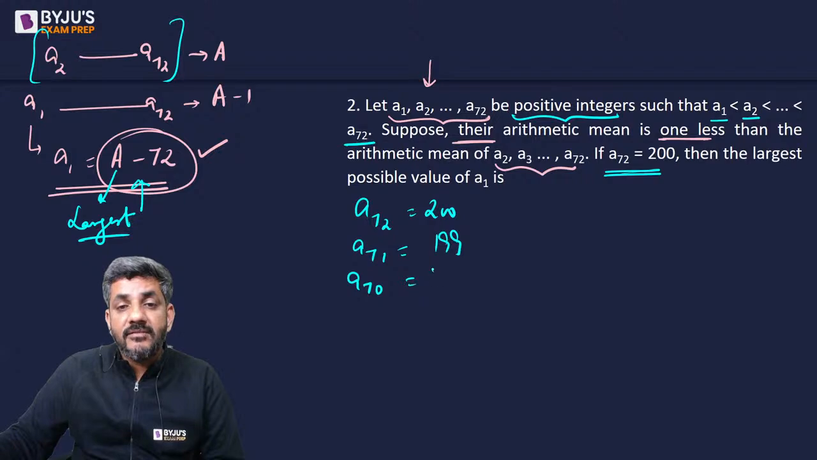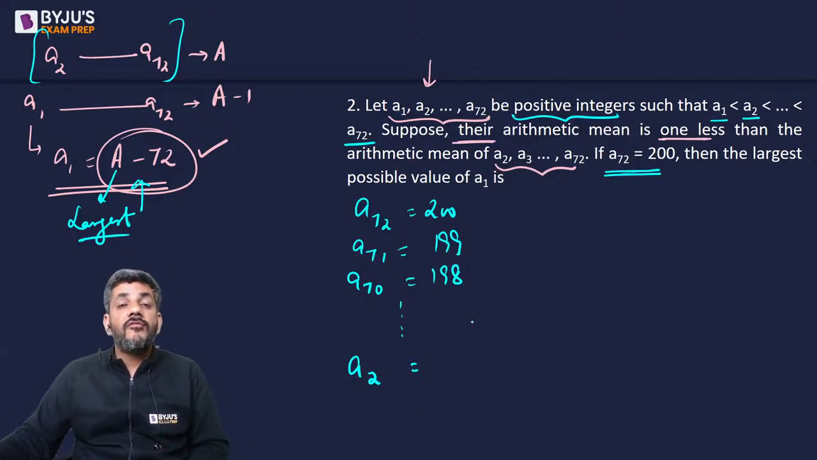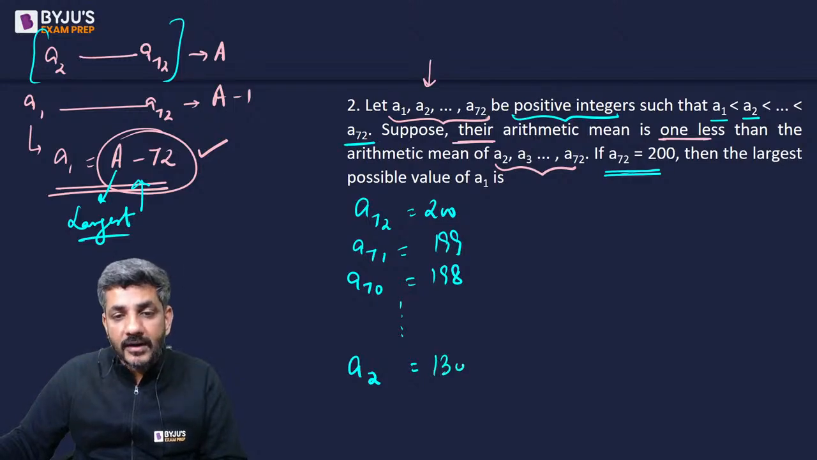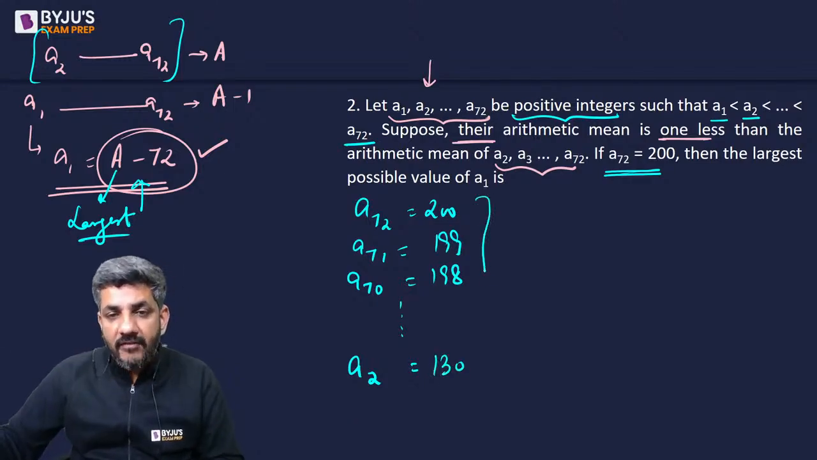Largest possible A70 is 198, and that means if I keep going up to A2, the largest possible value of A2 will be equal to what? It would be equal to 130. एंड ऑफ कोर्स द एवरेज ऑफ ऑल दीज नंबर्स.